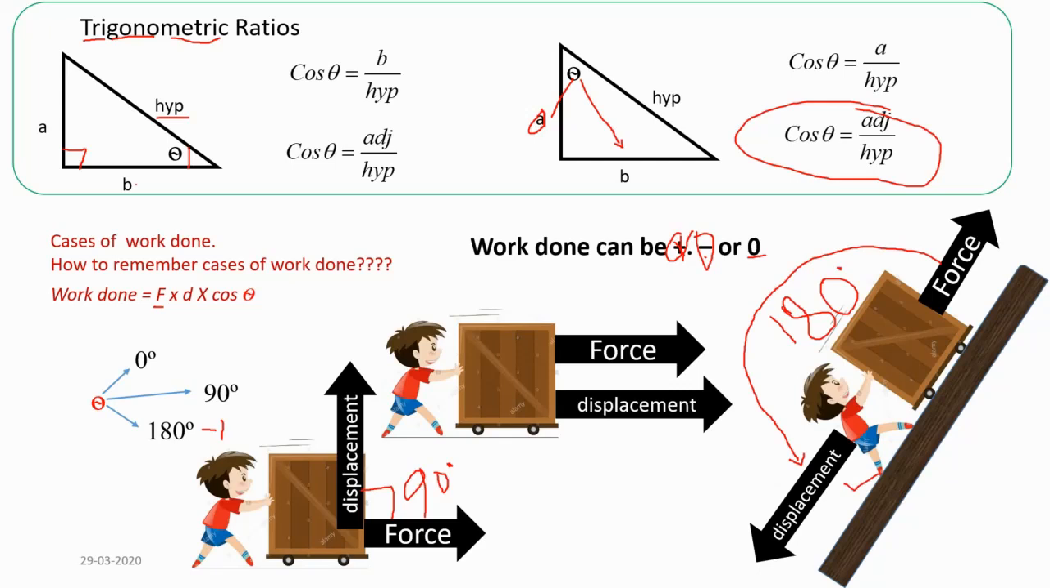I hope you have understood the 5 cases of work done. First case, when force is 0, work done is 0. Second case, when displacement is 0, work done is 0. And third case, when angle between the force and displacement is 0, work done is maximum and positive. And the fourth case, when angle between force and displacement is 90 degree, cos 90 is 0, therefore again work done is 0. Then when angle between force and displacement is 180 degree, cos 180 will be negative 1, therefore the work done will be negative and minimum.